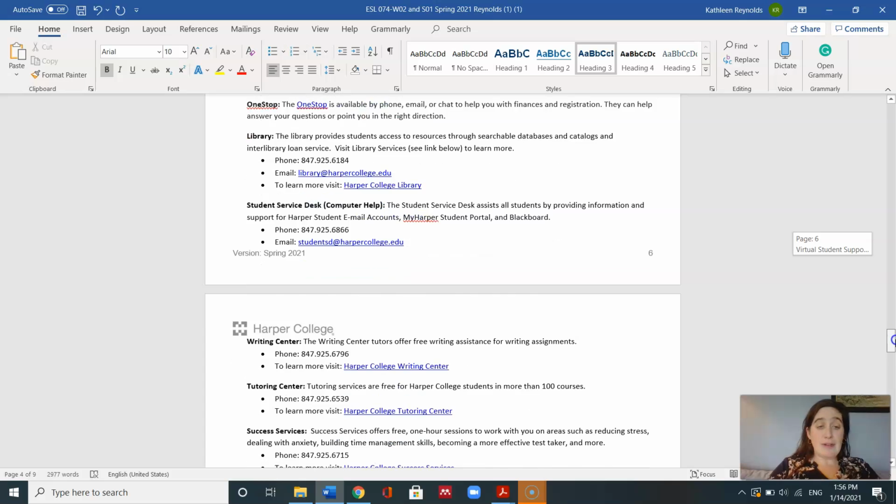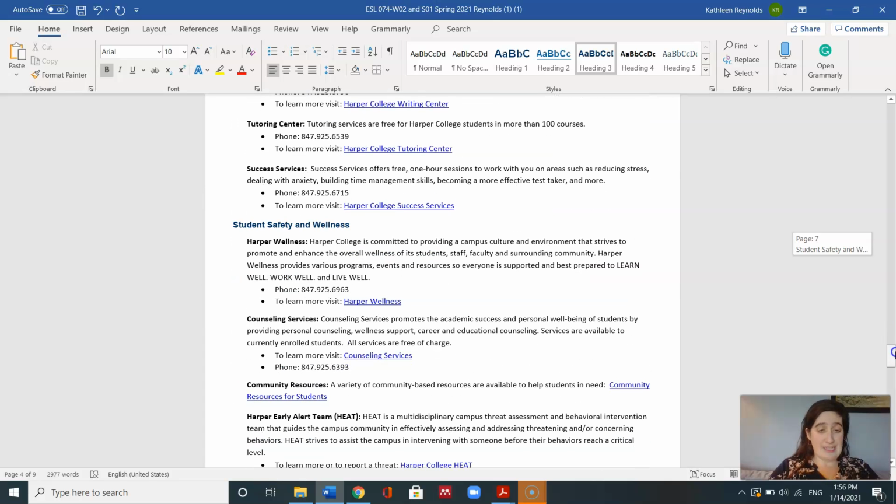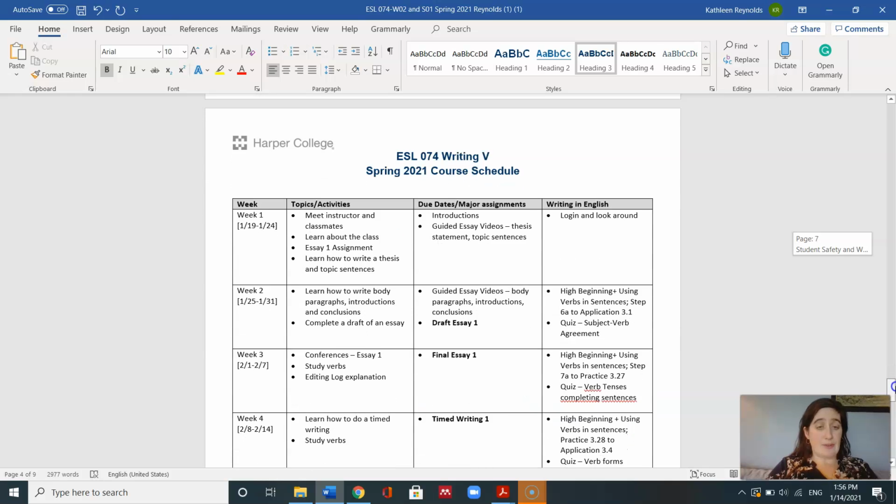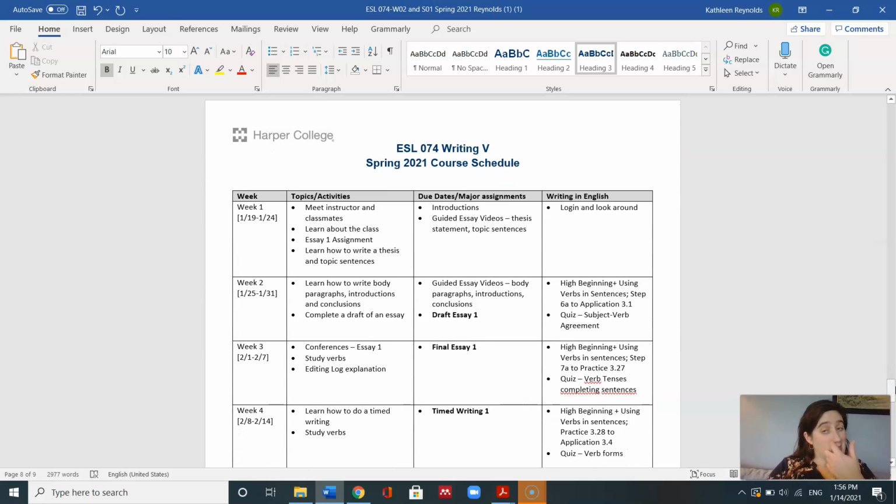The rest of our syllabus has a lot of resources that are available to help you, like the library, the writing center, tutoring center, counseling. Harper College has many, many resources for you. So please take some time to look at those. Finally, we have our schedule for the class that tells us what we will do each week, when activities will be due, and what we will do for writing in English, which is our grammar program.